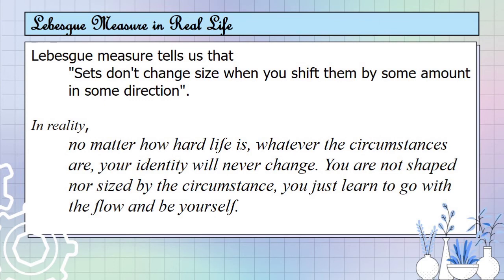You are not shaped or sized by circumstance. You just learn to go with the flow and be yourself. Many bits of knowledge only come through experience. Think of ourselves as being like a biscuit mold. It's only by pressing ourselves against the dough of life that we get to see what shape we actually are.